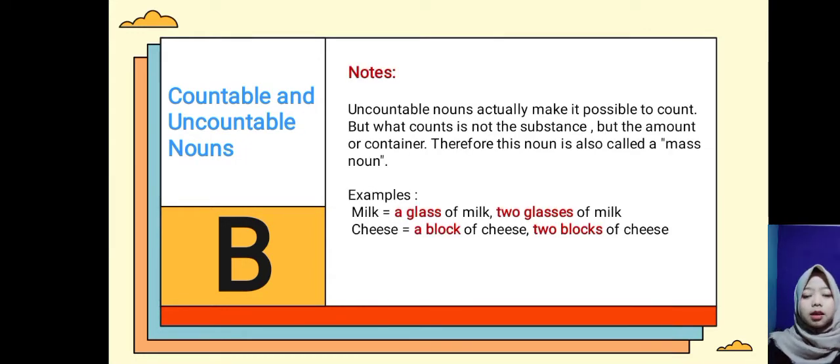Notes: uncountable nouns actually can be counted, but what is counted is not the substance, but the amount or container. Therefore, this noun is also called a mass noun. For example, milk, a glass of milk, 2 glasses of milk. Cheese, a block of cheese, 2 blocks of cheese.